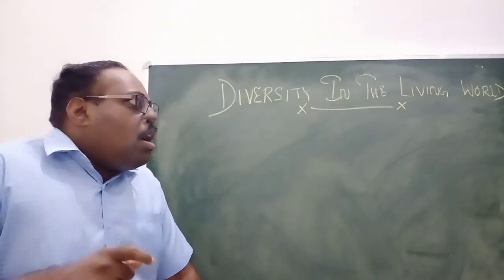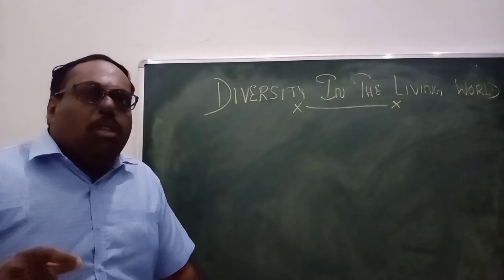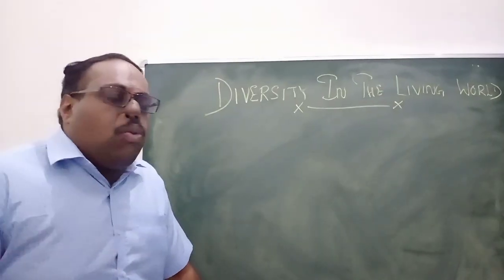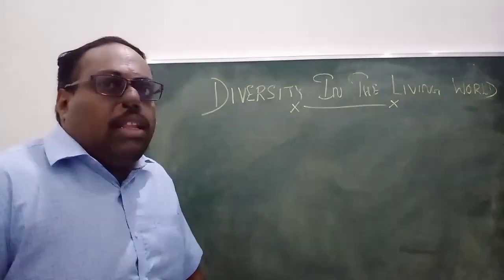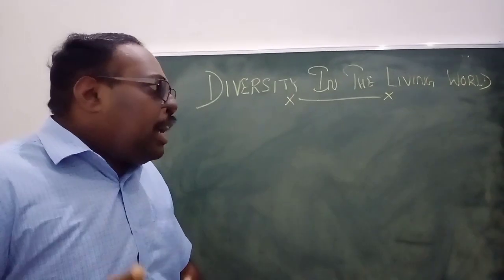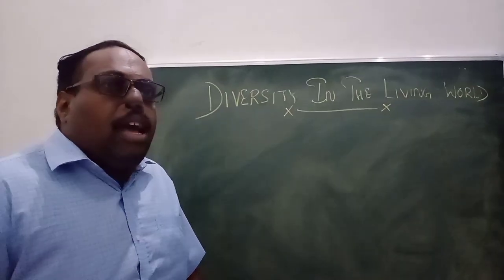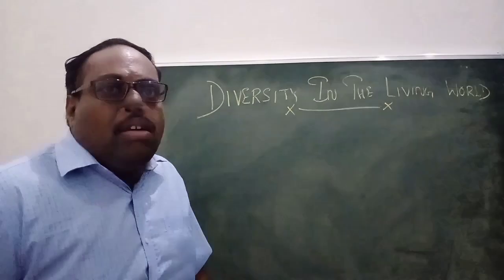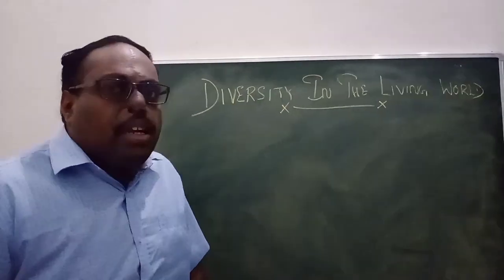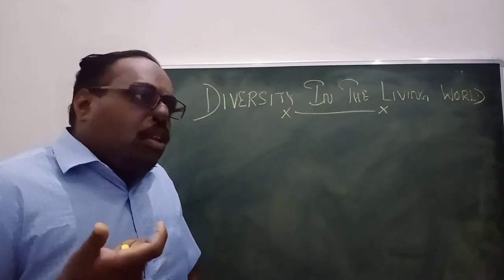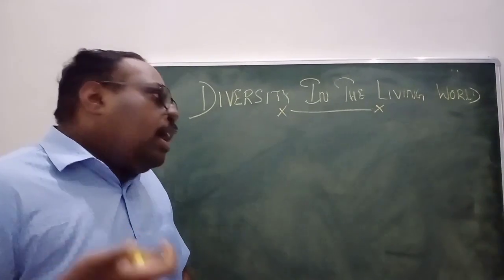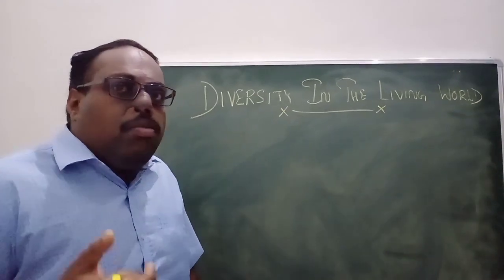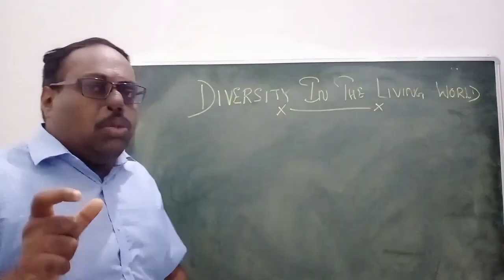That means what are the varieties, how they are classified, what are the different types and kinds of living beings, where they are living, what type of nutrition they are using, and what are their uses, its structure, everything. That full we are covering inside this unit.